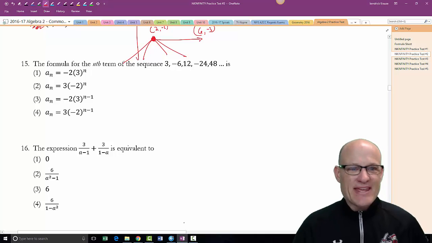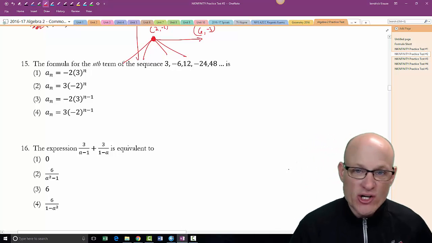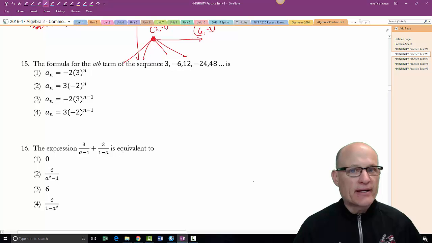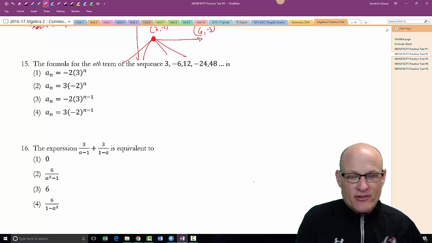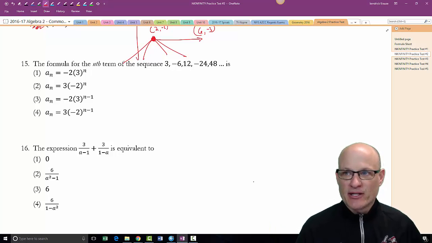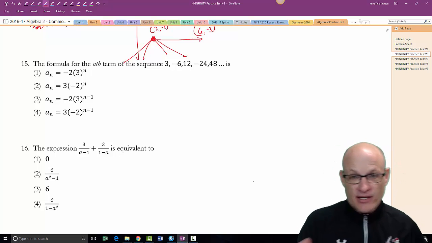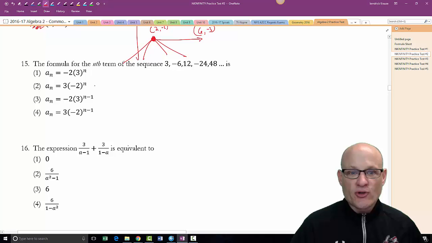The formula for the nth term of the sequence. Now, did you notice they didn't tell us whether it was arithmetic or geometric? But the fact that it flip-flops back and forth between positive and negative clearly means it's geometric. You're not going to add something and it becomes positive, and then add that same thing and it becomes negative, and then add that same thing again and it becomes positive. It's not going to happen. So what are we doing?